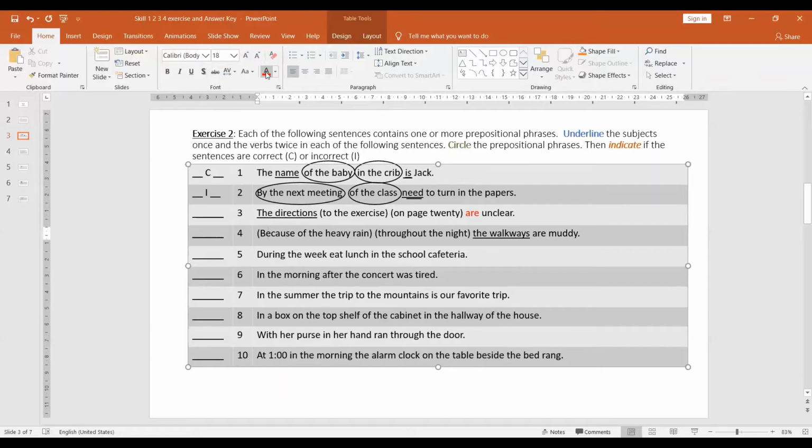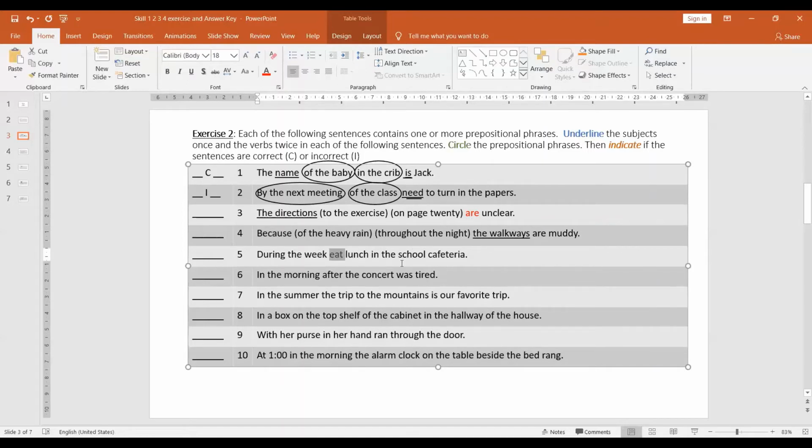Oh, sorry, not from there. It has to be from here. So of the heavy rain and throughout the night. This part over here, because of the heavy rain, throughout the night. These are the prepositional phrases, is it? I'll let you decide.